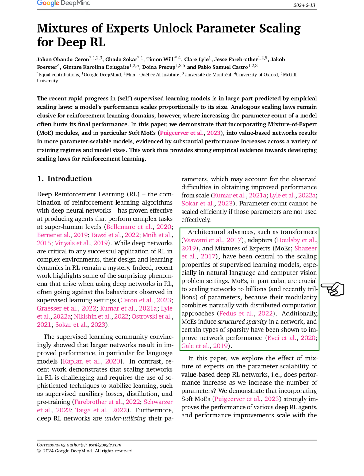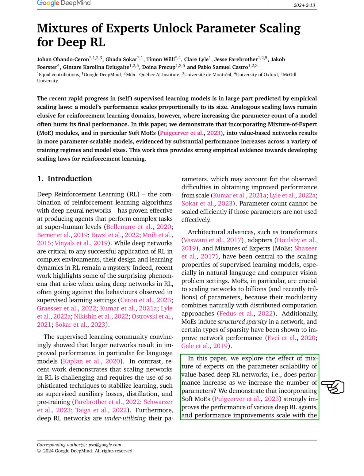MoEs, with their modular nature, are especially significant for scaling networks to handle billions or even trillions of parameters, as they facilitate distributed computing and introduce structured sparsity into the network. This type of sparsity has been shown to enhance network performance in certain contexts.